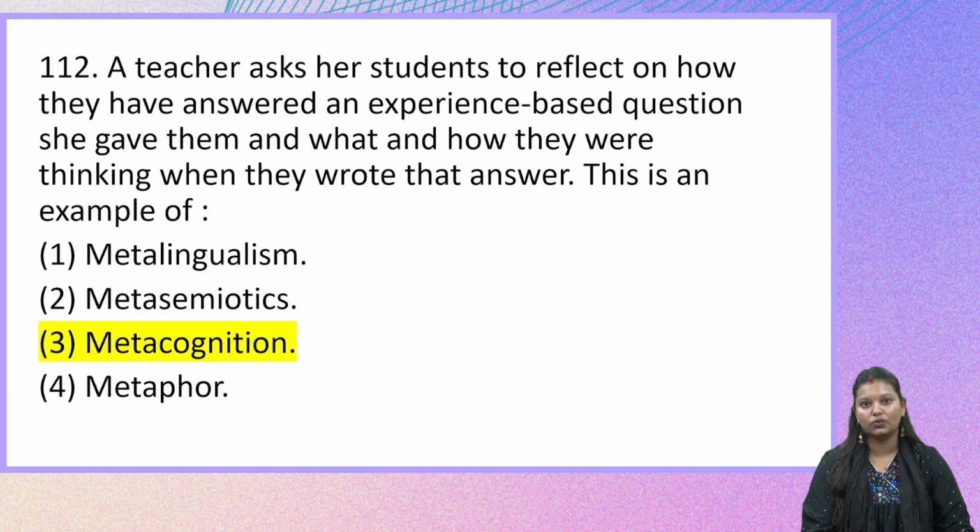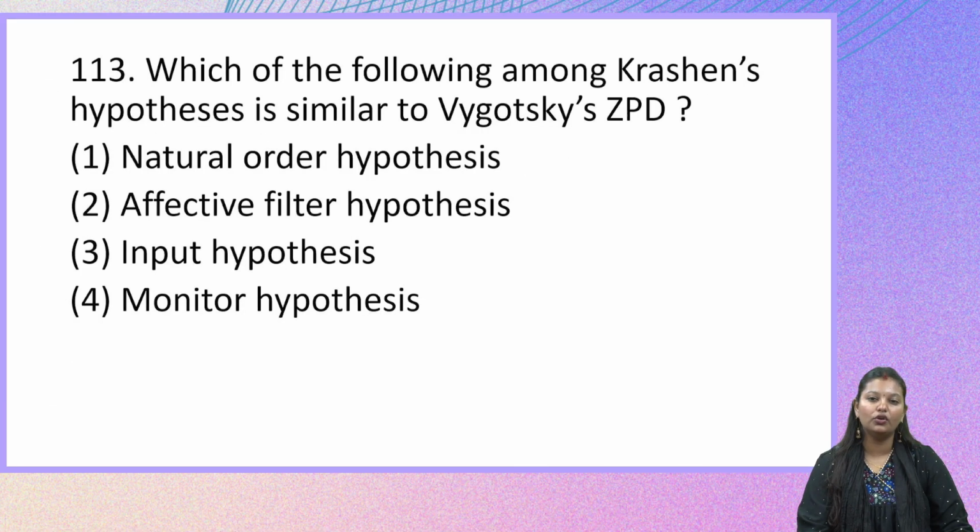Moving on to the next question. Which of the following among Krashen's hypotheses is similar to Vygotsky's ZPD?